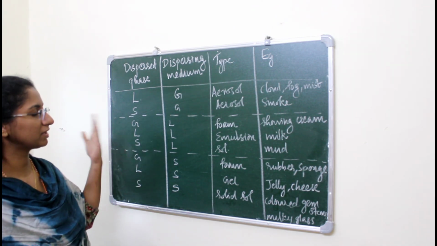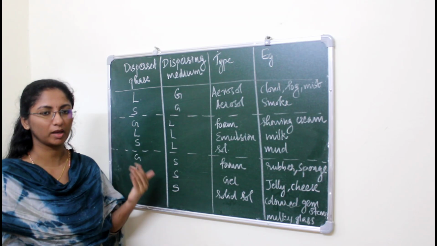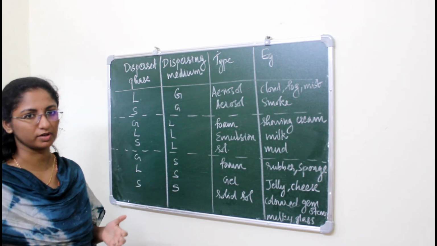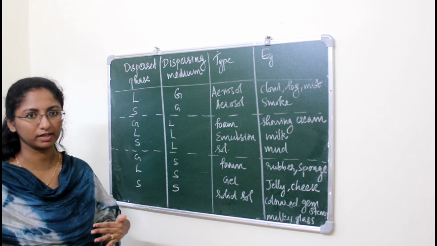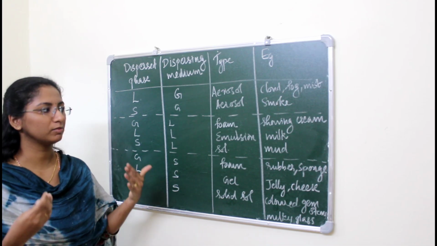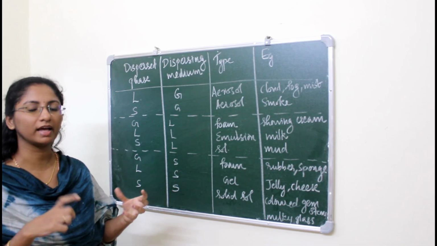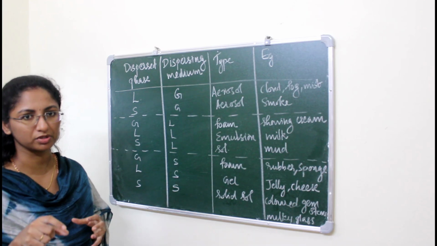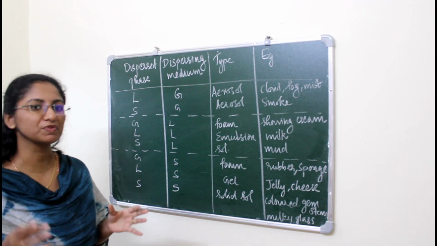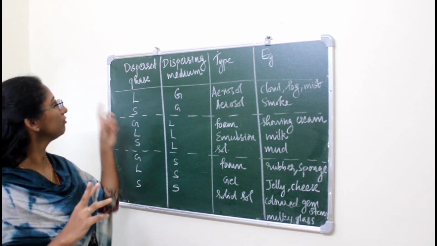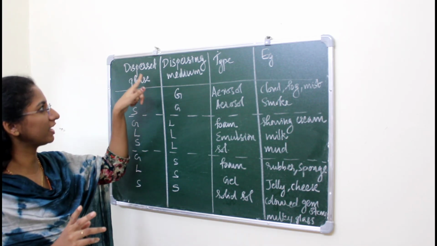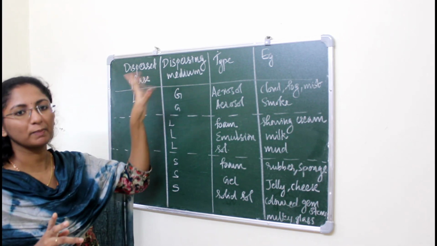So in the previous class we discussed till about the colloid or colloidal solution, right? In case of solution we have solute particles and solvent particles. By adding the solute and solvent particles we are getting a solution, right? Similarly, when we take the case of colloid or colloidal solution, it has two components. The first one is dispersed phase and the other one is dispersing medium.